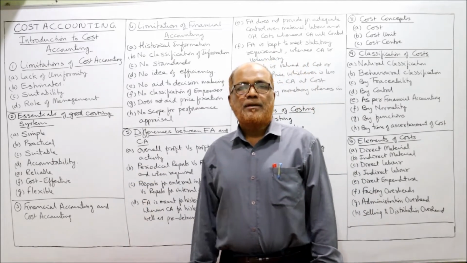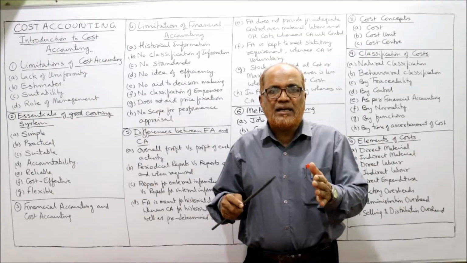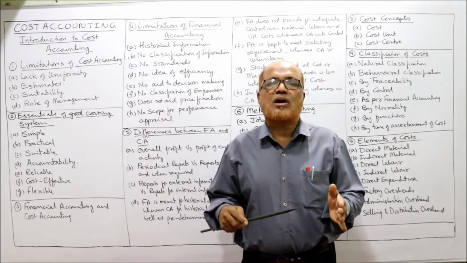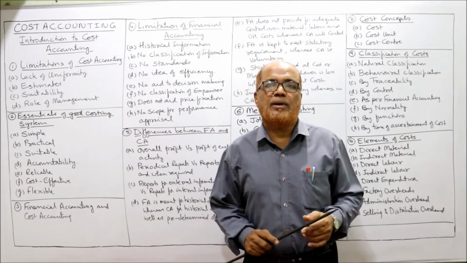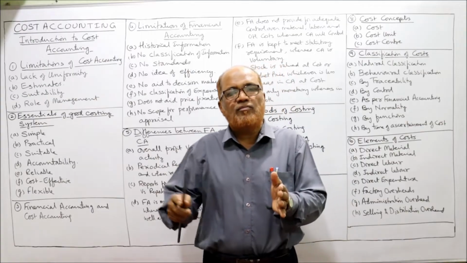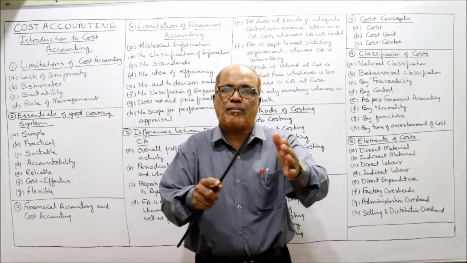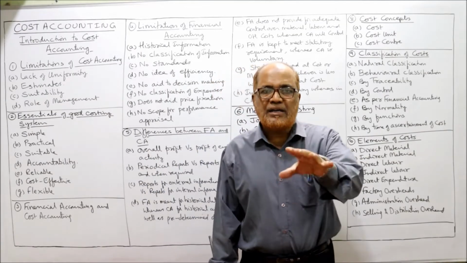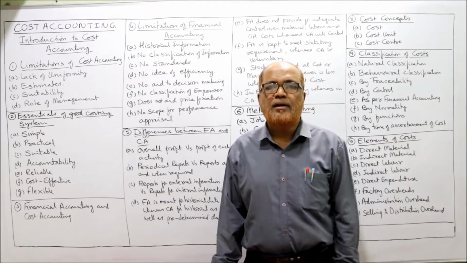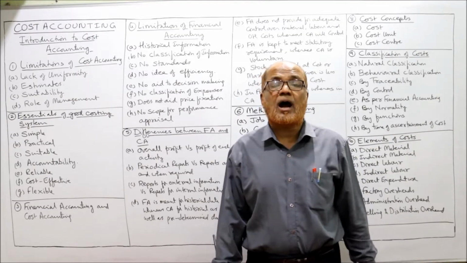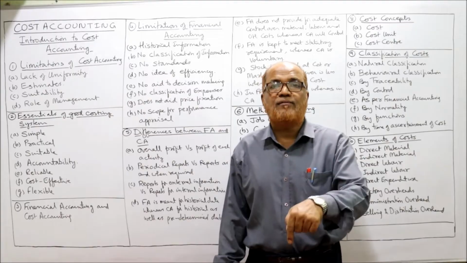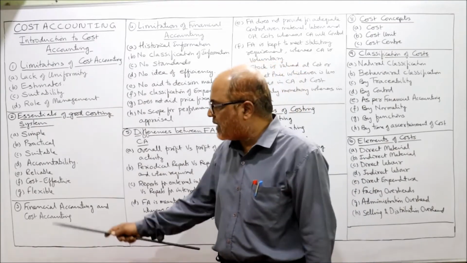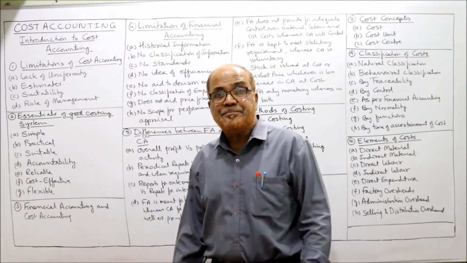Accountability. That means whoever provides information to the cost accounting department should be accountable. The cost accounting department will get accounting information from different areas: from material, from labor, from overhead. That means every person should be accountable for supplying the information to the cost accounting department. Next, reliable.